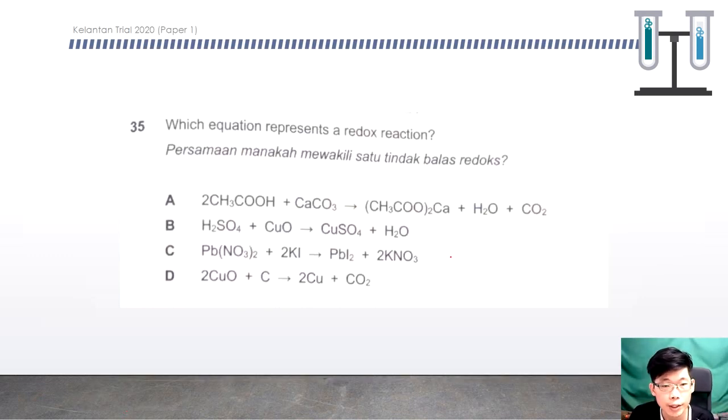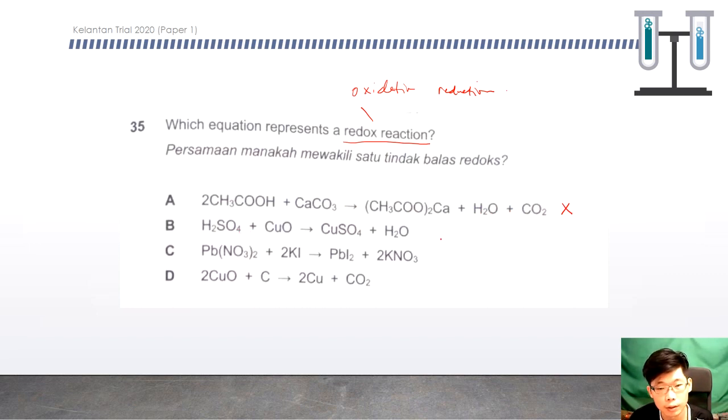35. Which equation represents a redox reaction? A redox reaction must involve oxidation and reduction occurring simultaneously. So first one, we look into the equation. This sort of looks like neutralization, so this is not a redox reaction.